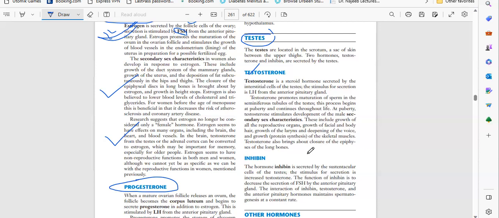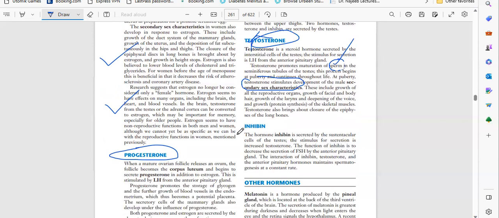And primarily, it is for the development or maturation of sperm. This is the main first function, and second is the secondary characters. These are the two important functions of testosterone.